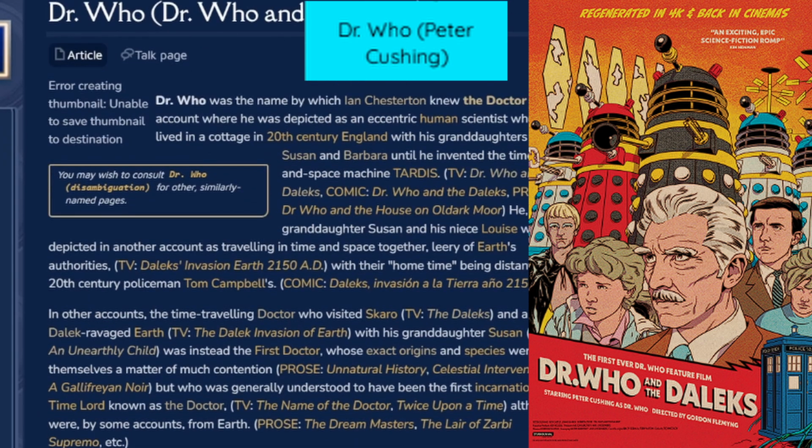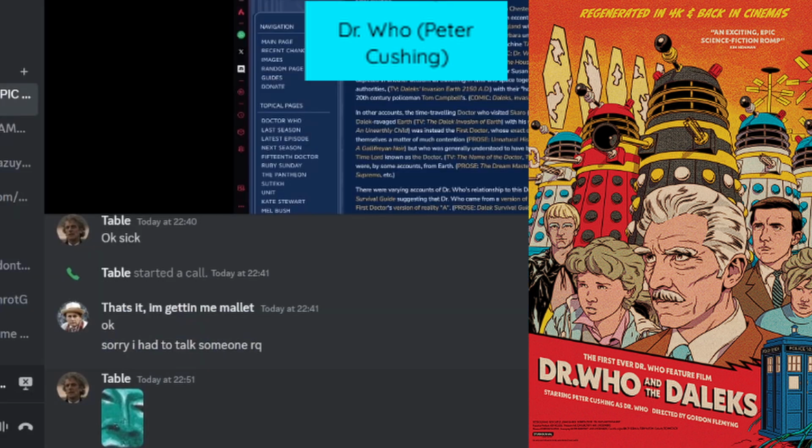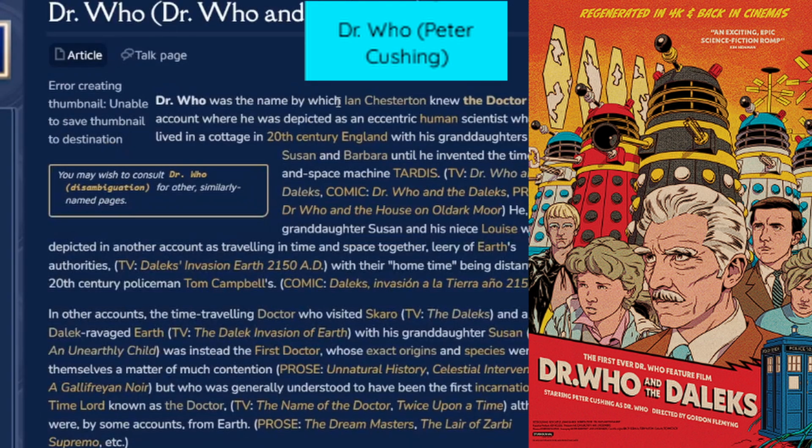Thing is, I'm pretty sure in the very first scripts of Doctor Who, they originally made the Doctor a time traveler from the 49th century. He was escaping a war a long time ago. So he was supposed to be a human time traveler. This was before they made him a Time Lord and all that.